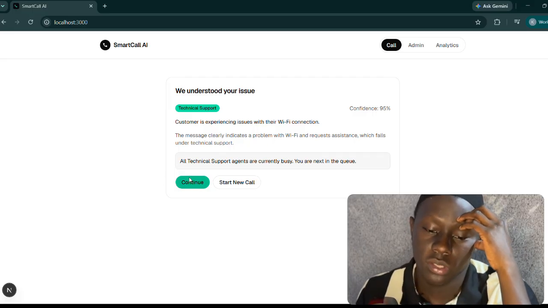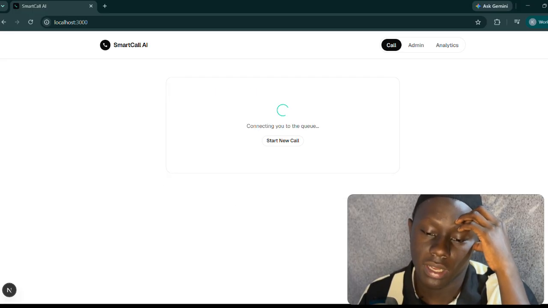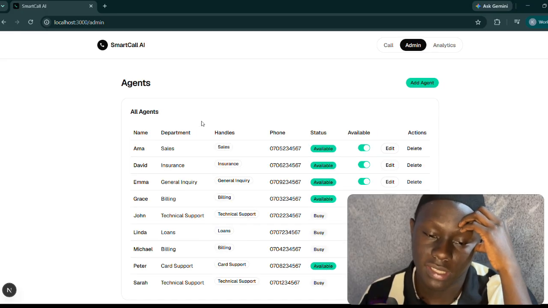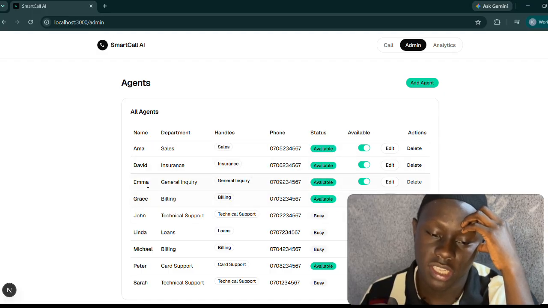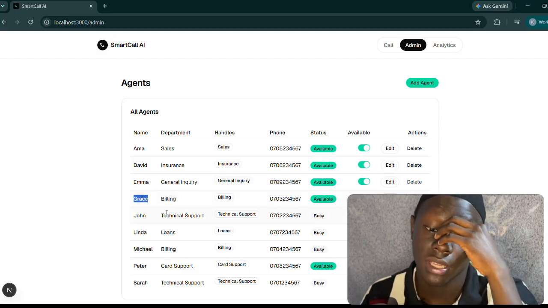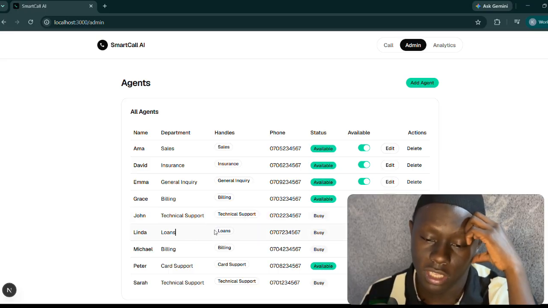So we press continue, and we are connecting. We are connected in the queue. Let's check right over here on the admin. You can see we have the agents: a sales agent, an insurance agent, Emma working in general inquiry, Grace working in billing, and John working in technical support.